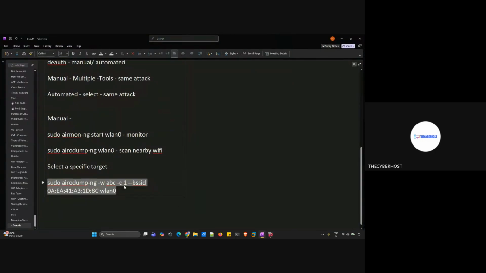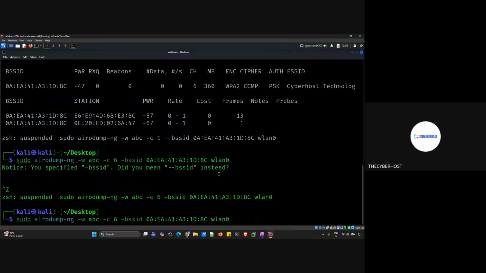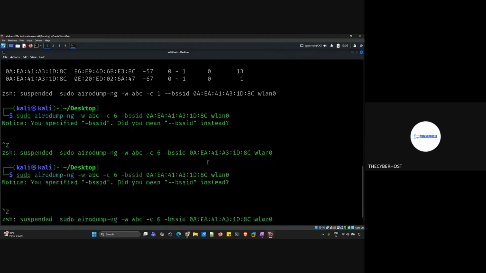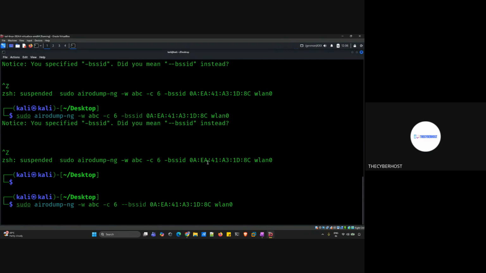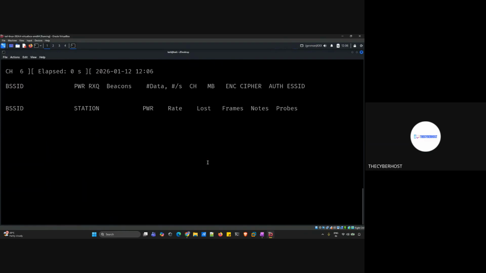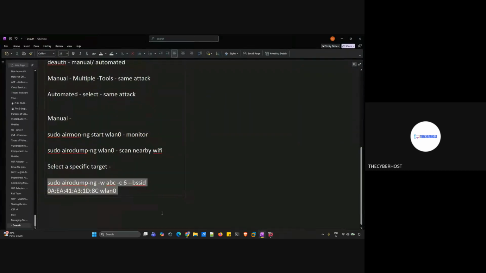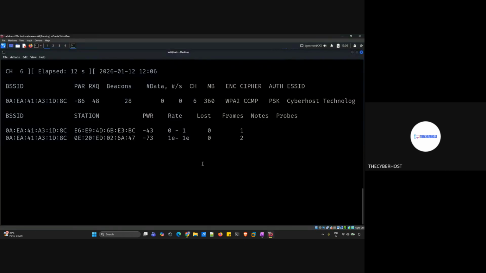This is the problem with this: we cannot see the command, what is happening here. Let me change it. Right, the same thing will happen. It will just show you the same thing. Normally the channel should be the same channel that is visible here. If not, you can give the value one. Right now I'm giving 6, so it is there. Once we are done with this, let's see the output. Let's wait for this. You can see these two things are there.